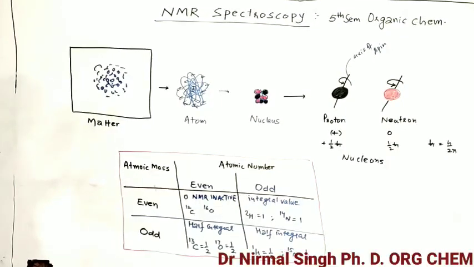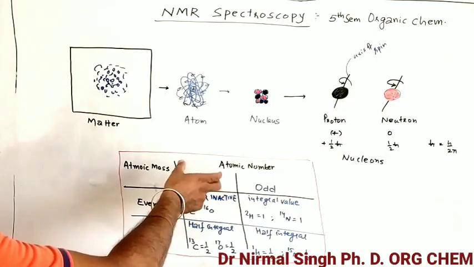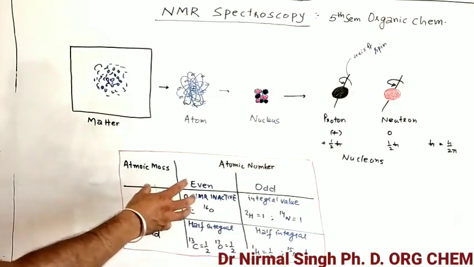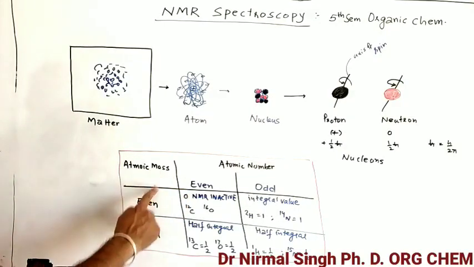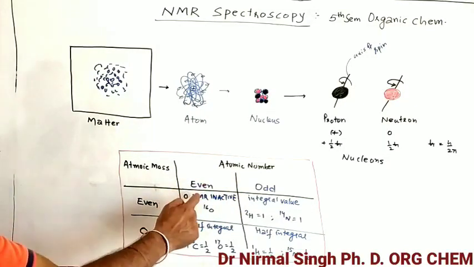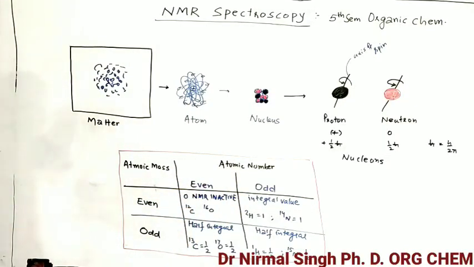Here is a small table you can see. It is just to estimate the nuclear spin, which you can do based on the atomic number and mass number. You can also calculate the exact value, but these methods are out of scope. So just look at this table: atomic mass is even and atomic number is even. Atomic mass contains both protons and neutrons.